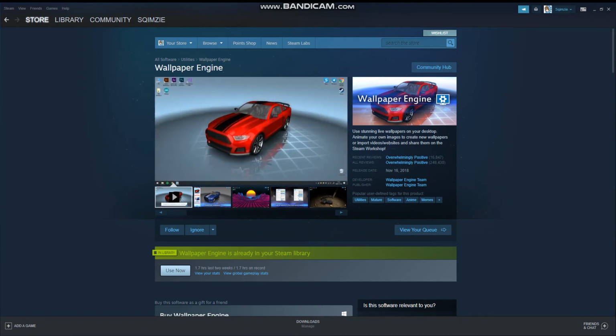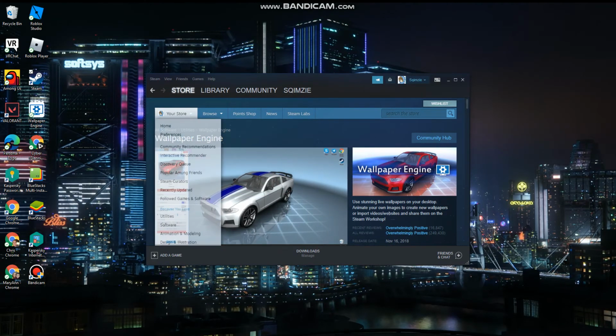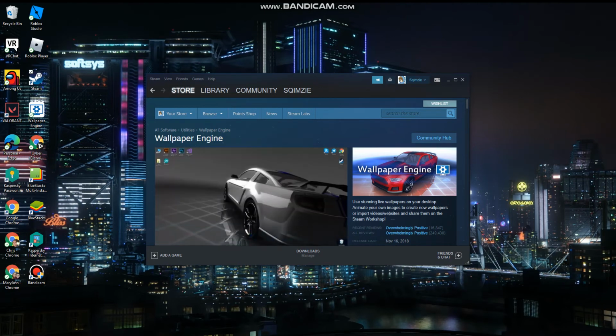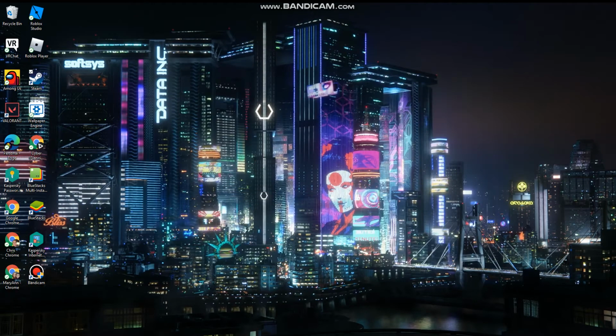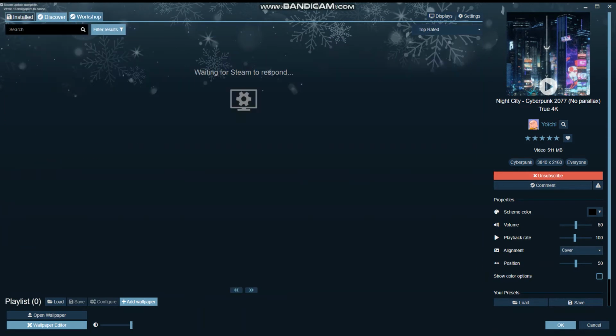So once you have that downloaded, it should be right here in your library. Then you can close off Steam, and then you open Wallpaper Engine up. And it should bring you right to it.